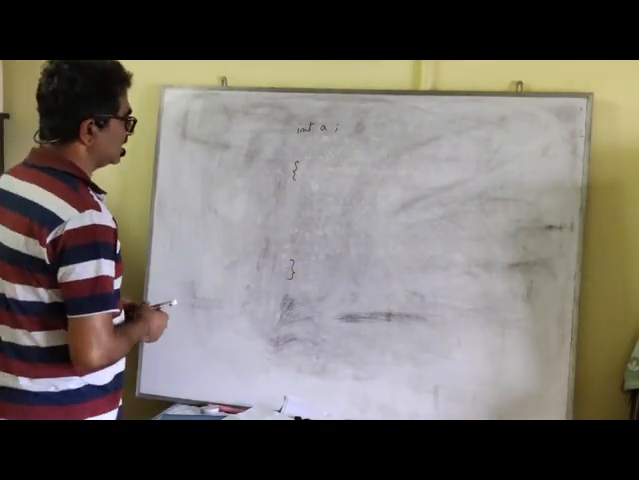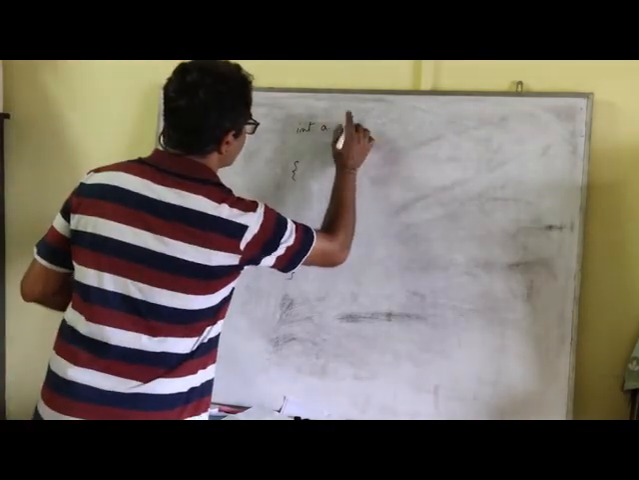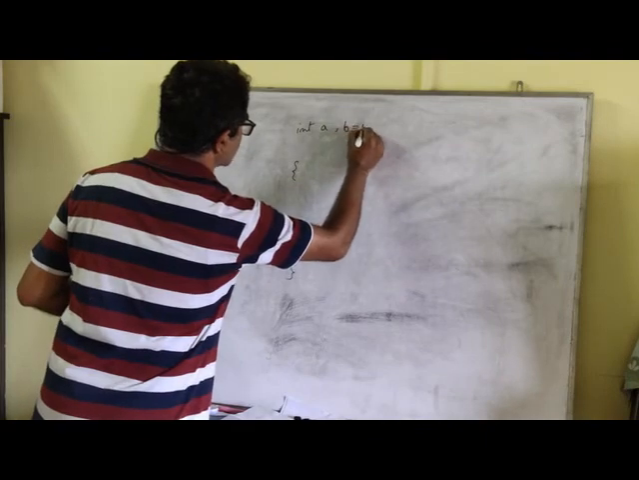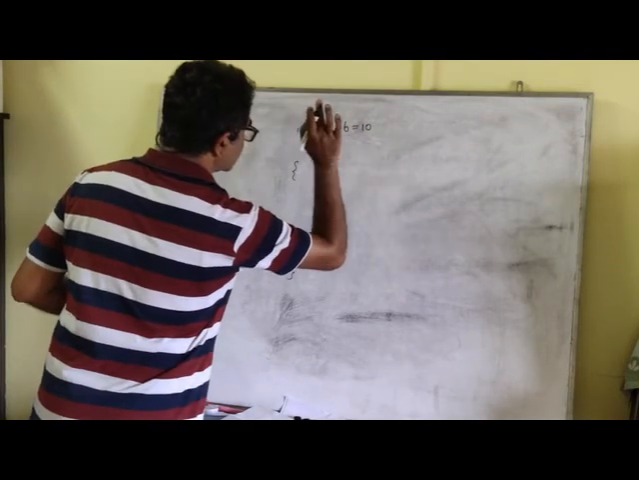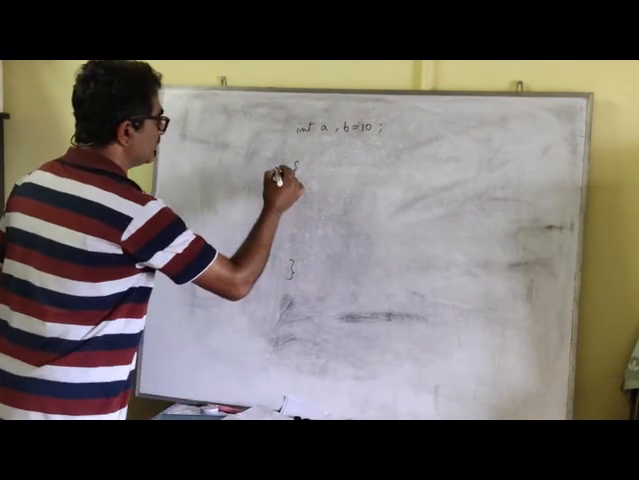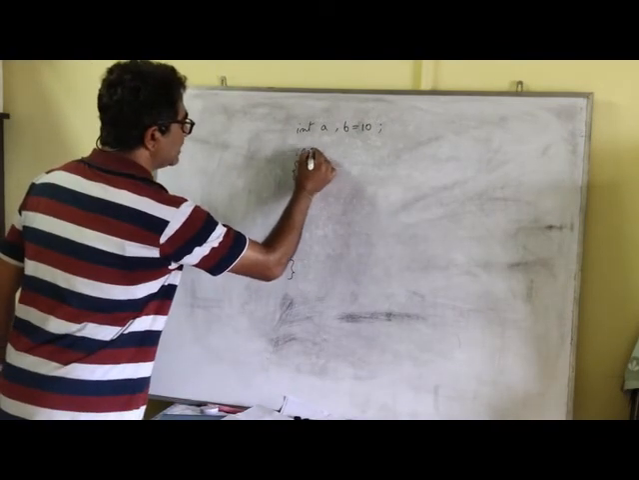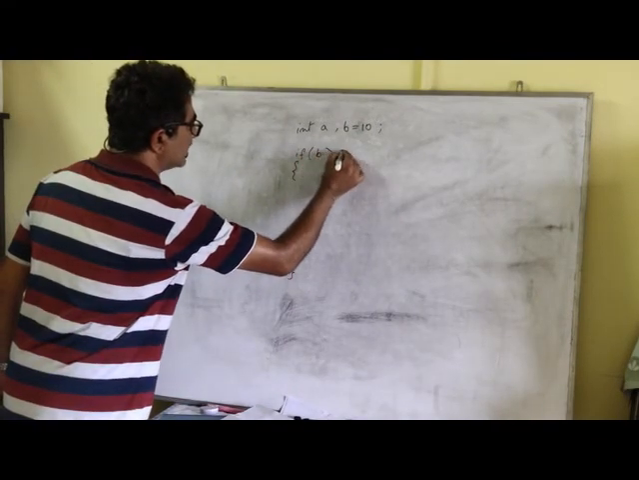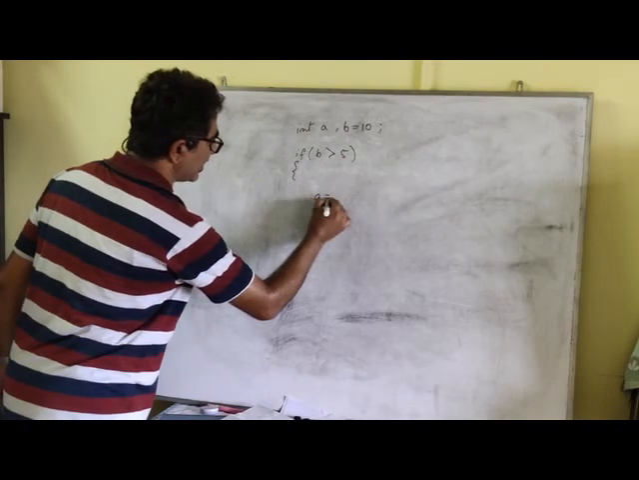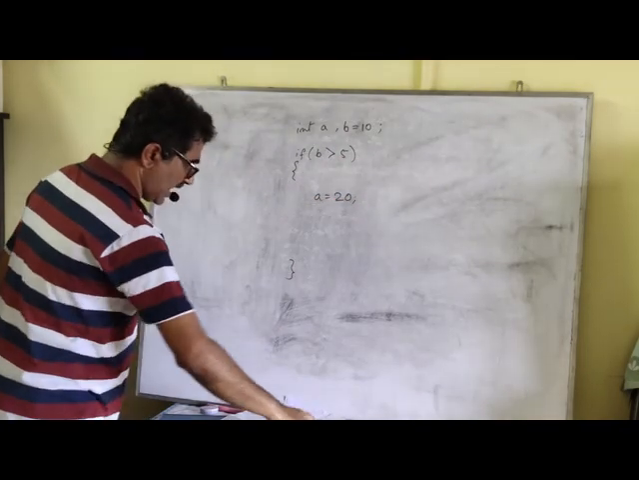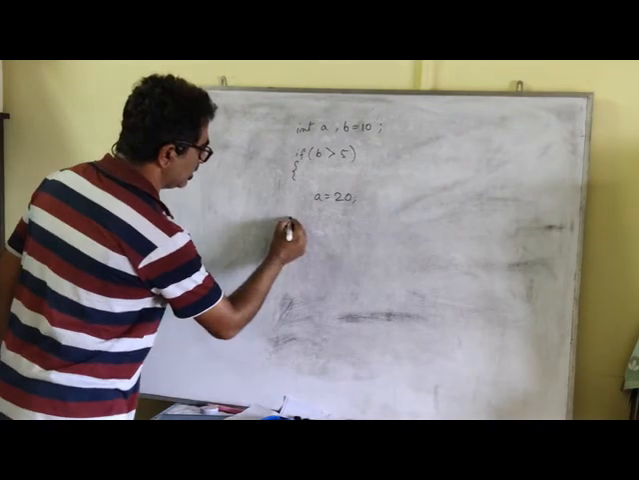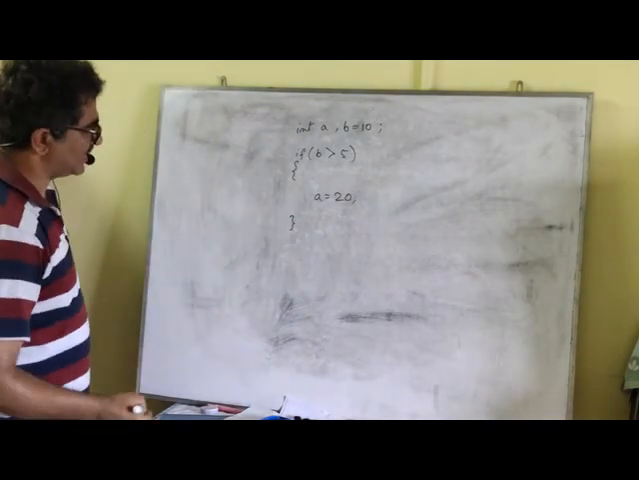Let me give you a more practical example. Suppose I have a variable, say b, where b is initially 10 and a is not initialized. Now you see what happens. And I'm going to write this statement: if b is greater than 5, then a equal to 20. I write this statement. And okay, I have less amount of space.